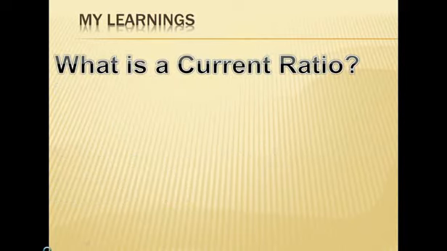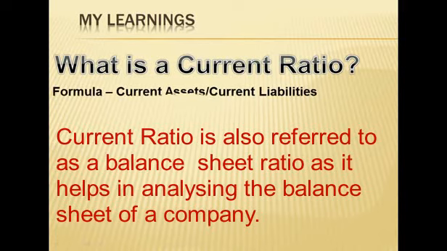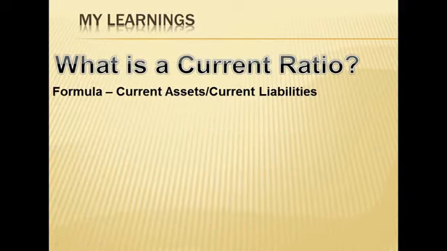What is a current ratio? Current ratio is a ratio that helps us to analyze the short-term liquidity position of a company. The formula for calculating the current ratio is current assets divided by current liabilities. It is also called a working capital ratio.